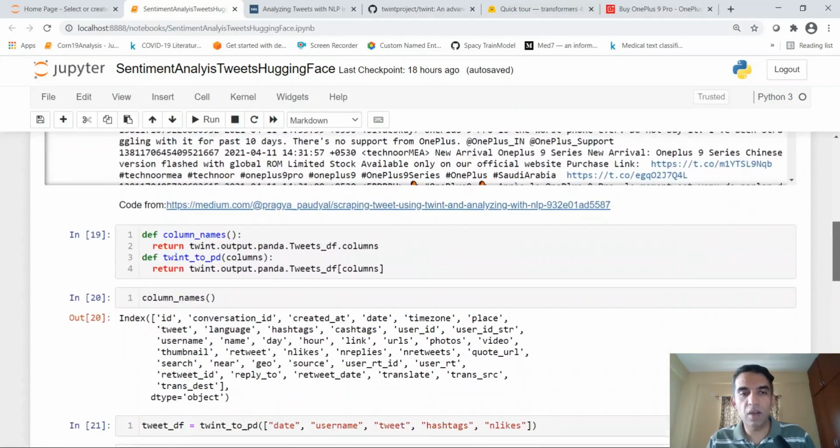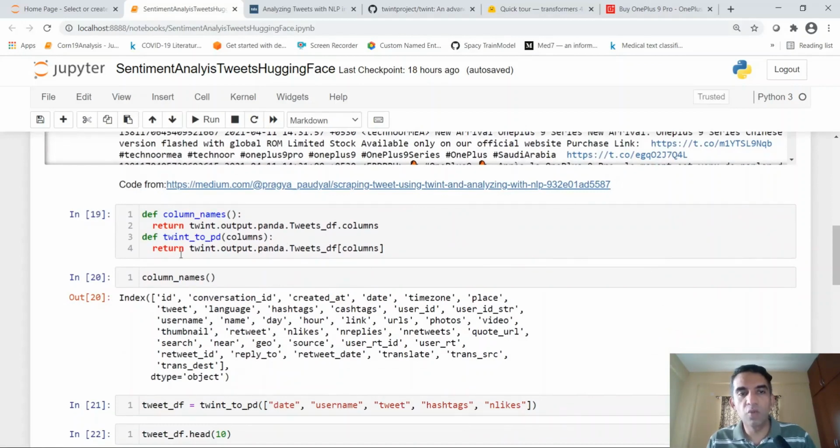Now let us look at these two methods, which are useful for us to get the data, the columns of the pandas data frame. This is a method to get the data frame, and these specific columns we want from the data frame. You pass these specific columns to the function and it will return those columns as a data frame.